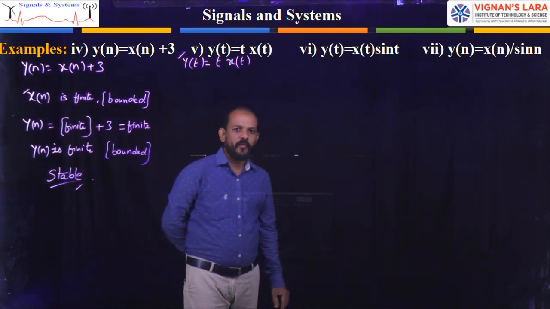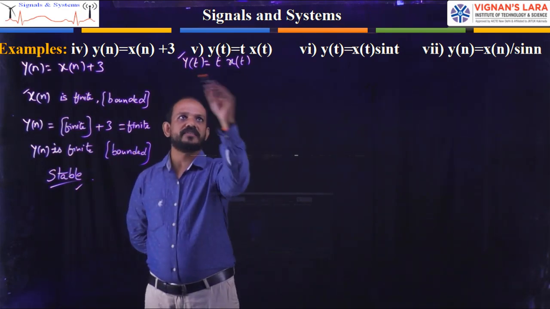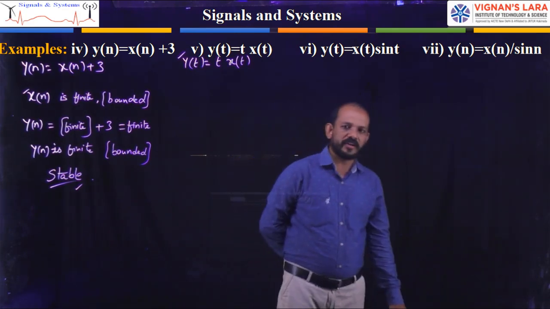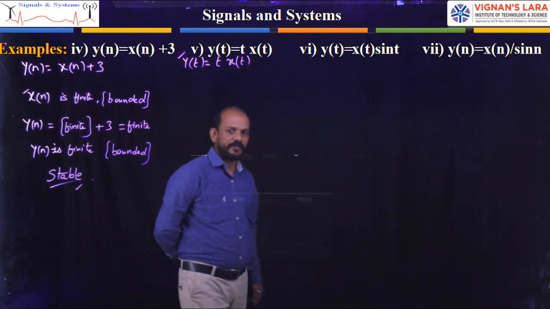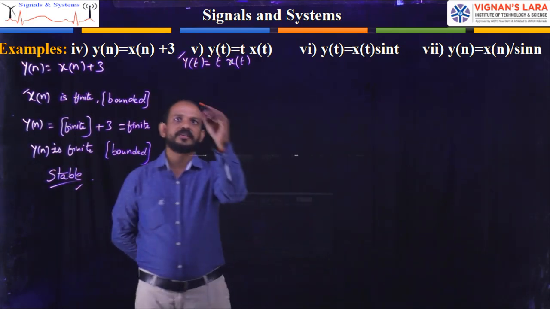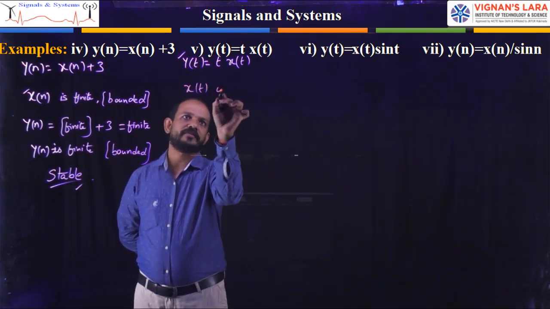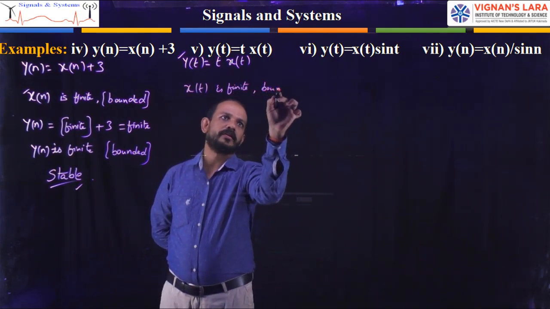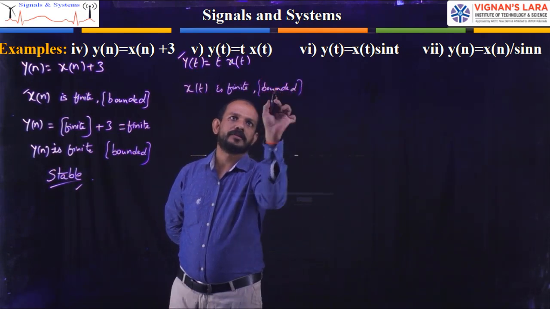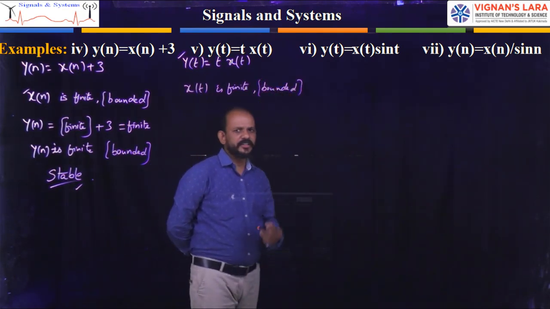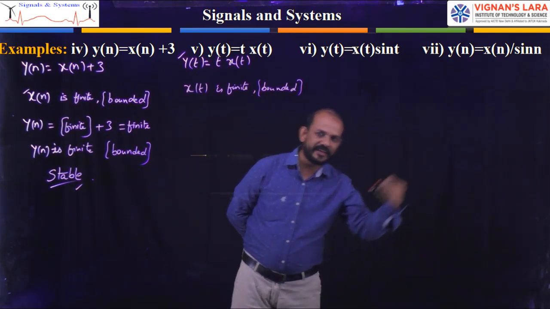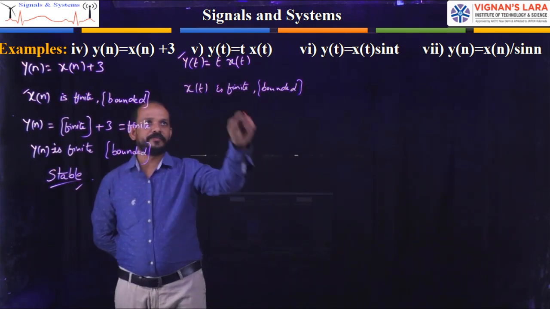Now this y of t equal to t into x of t. Here y of t is the output signal and x of t is the input signal. So to check whether it is stable or unstable, what to consider? I am considering x of t as a finite value. Consider x of t is finite, bounded. You can take any value between minus infinity and plus infinity, less than infinity.